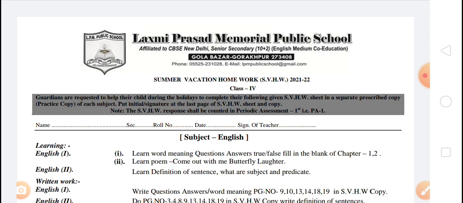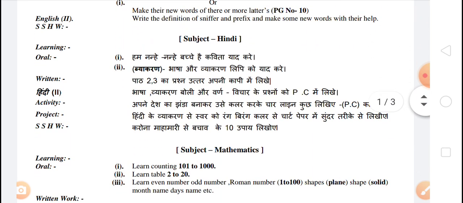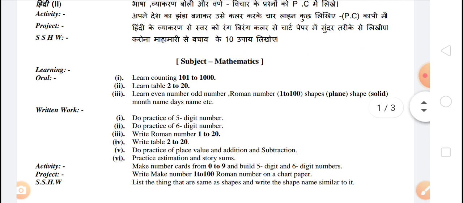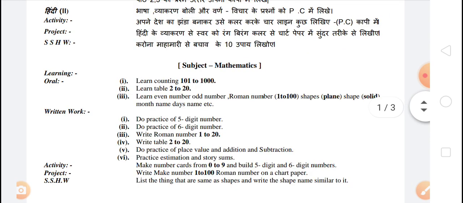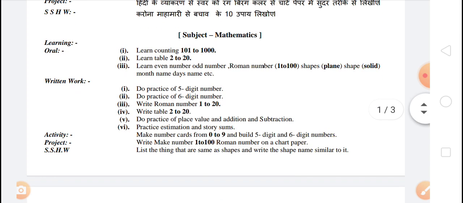I am your subject teacher of math, so let's come to the summer vacation homework of mathematics. In oral work, you have to learn counting 1 to 1000. In the first work, learn counting 1 to 1000. In the second, learn tables 2 to 20. And the third work is to learn even numbers and odd numbers.